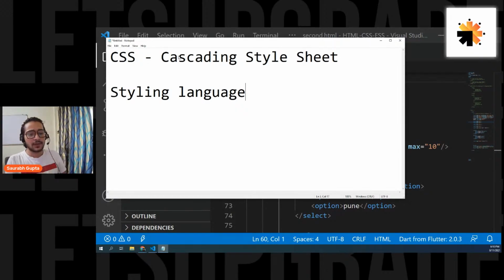Okay guys, are we cleared with the concept here? CSS basically will help you design your web page. You create your elements using HTML, but you style them using CSS. You combine HTML and CSS, and that's how you create a good looking web page. Because with only HTML, you can only create elements. By using CSS, you can style those elements. When you combine HTML and CSS, that's when you can actually make a good looking web page.